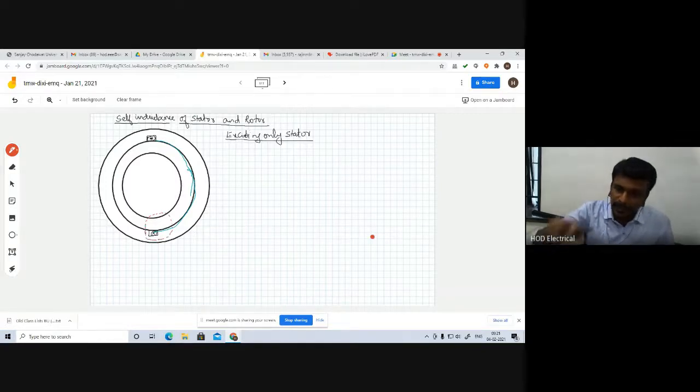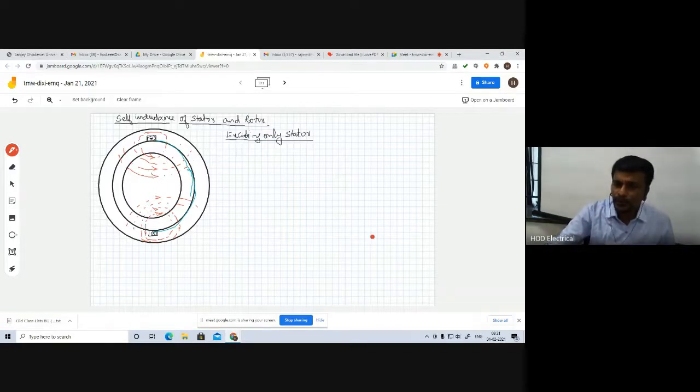This current is entering, so according to Fleming's right hand rule, the magnetic flux direction will be like this. Like this, we will get many magnetic flux lines passing through. Similarly, current is leaving here, so the magnetic flux lines will be in this direction, and there will be many flux lines in this region.